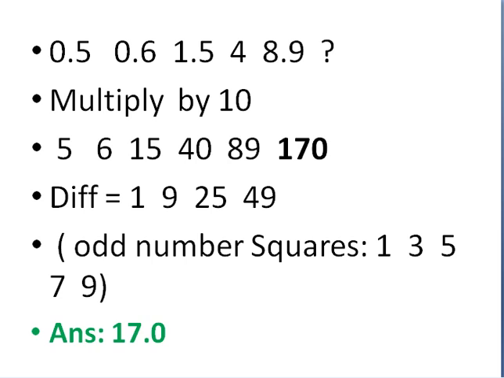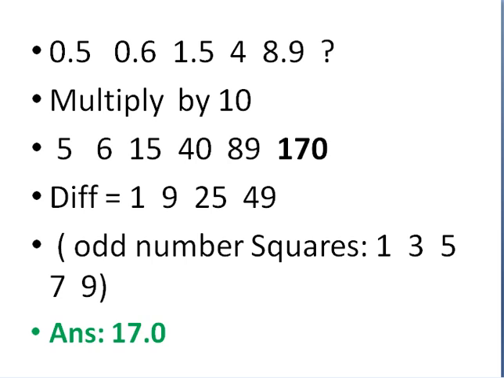Now you see another problem: 0.5, 0.6, 1.5, and so on. Decimals, what to do? Please don't start with decimals, it will not be easy to work. So just make the decimals into whole numbers. Here you multiply by 10: 5, 6, 15, 40, 89, and 170. Again you start the same logic: difference. What is the difference between the numbers? First and second is 1, second and third is 9, then 25, and 49. By seeing 1, 9, 25, 49, could you get anything?